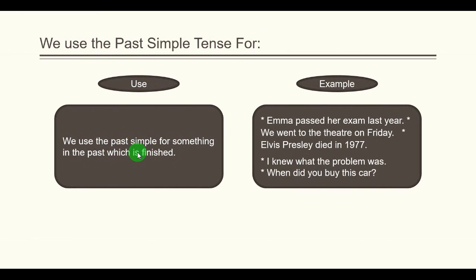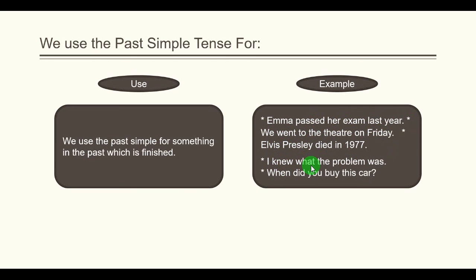So you see, time is divided into three parts: present moment, past and future. So this tense is used for all those actions and events that were completed in the past, right? Here are examples. Emma passed her exam last year. So you see, it happened in the past. We went to the theater on Friday, means the Friday that is gone, right? Elvis Presley died in 1977.